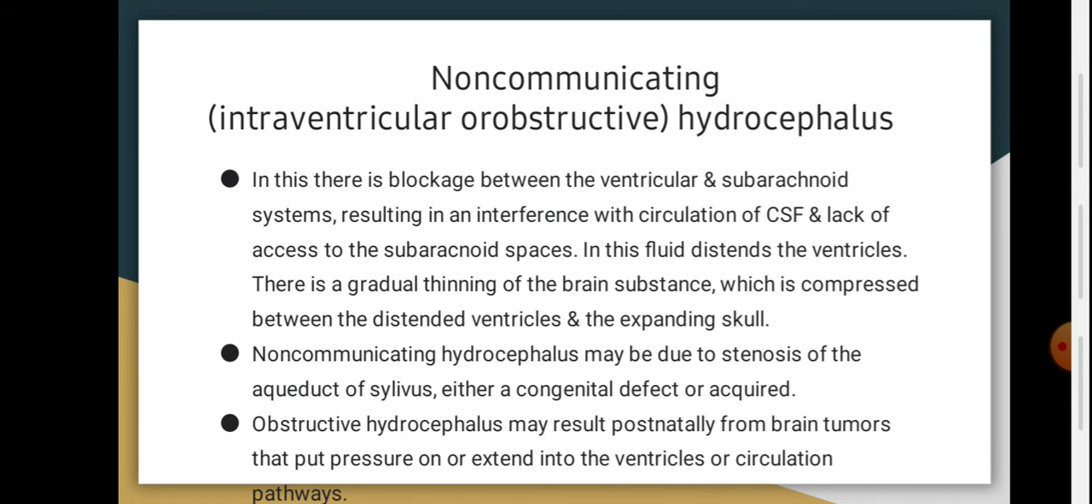Non-communicating hydrocephalus may be due to stenosis of the aqueduct of Sylvius, either a congenital defect or acquired. Obstructive hydrocephalus may result postnatally from brain tumors that put pressure on or extend into the ventricles or circulation pathways.